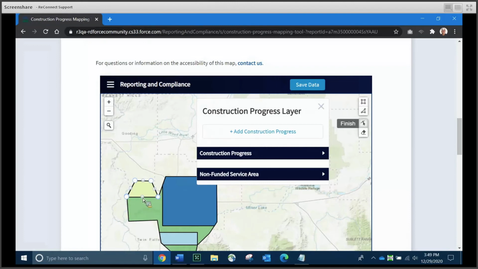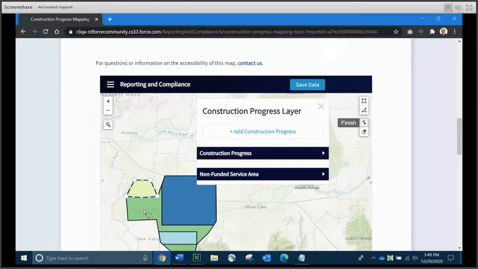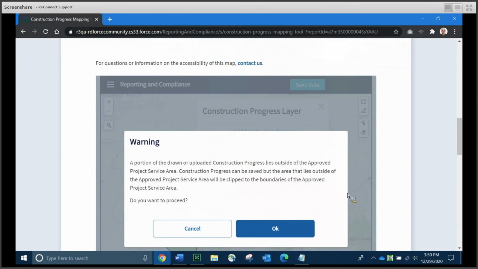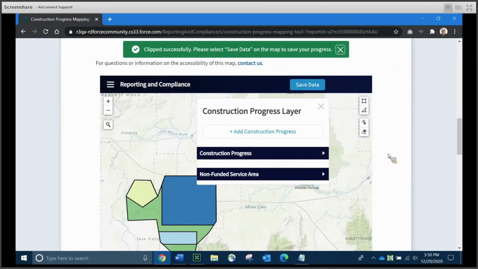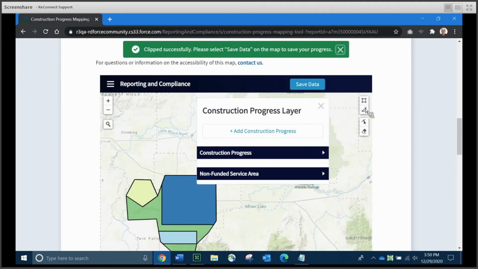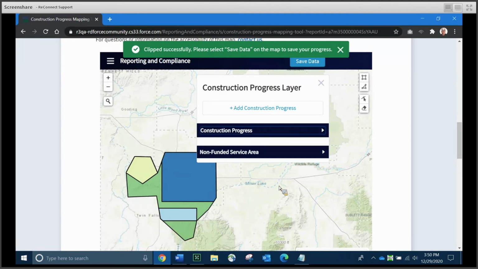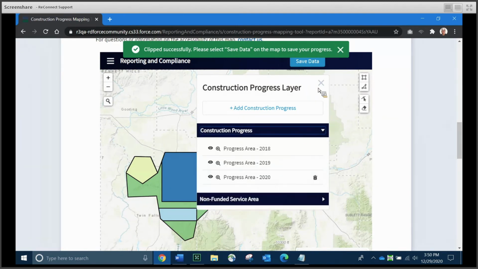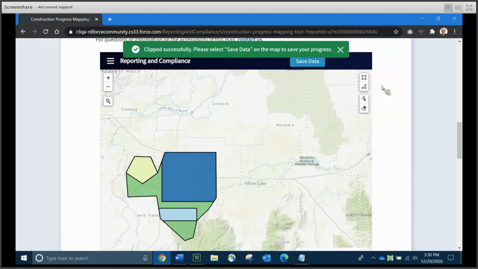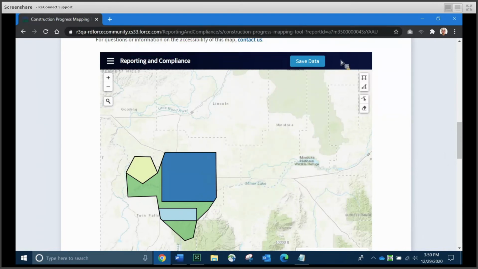If you're not crazy about the shape of that and you need to edit it, come over here to the right, click the edit tool. You notice you get vertices on the newly added layer. Just drag one of the vertices or more of the vertices until you're happy with it, and come back and click finish. And clear your warning if you need to again. And you'll be ready to go. I'm not going to erase a layer for you, but you can remove a layer if you need to. Now, if you take a quick look, we have a third progress area listed for 2020 that we've just added today.